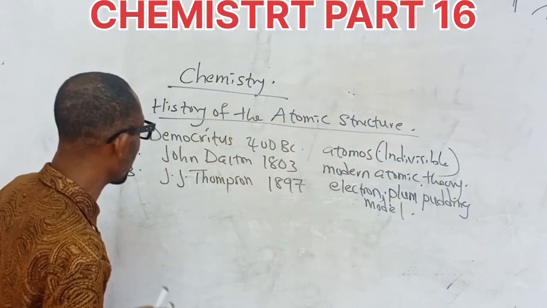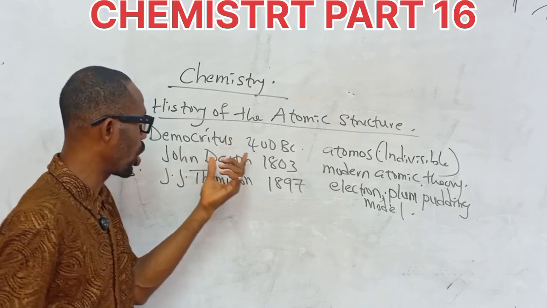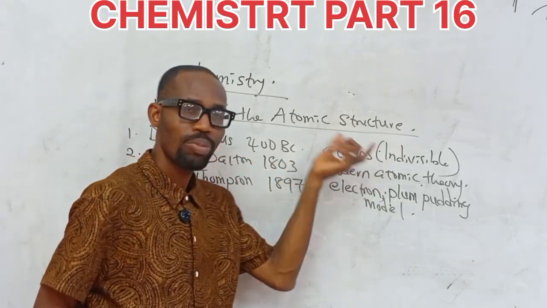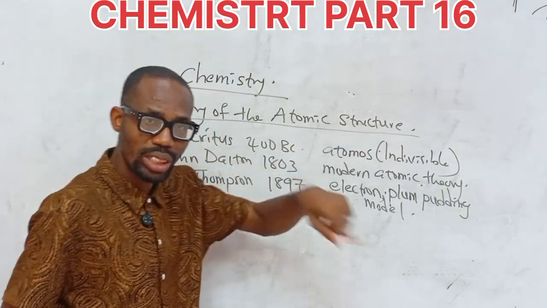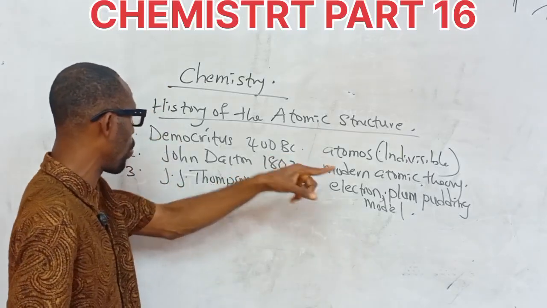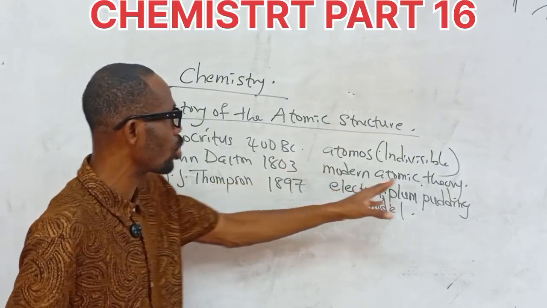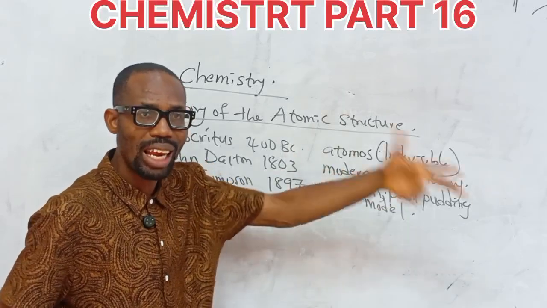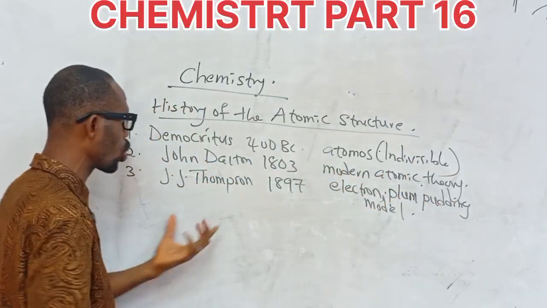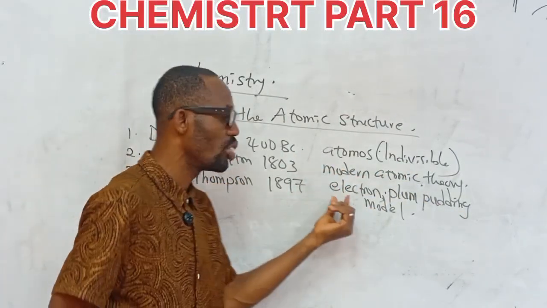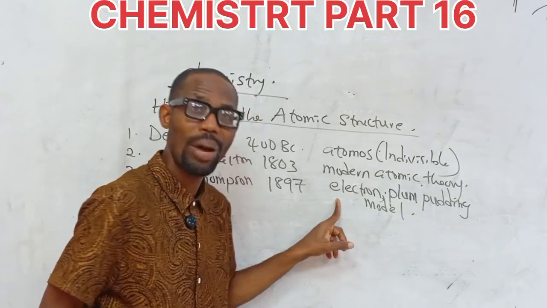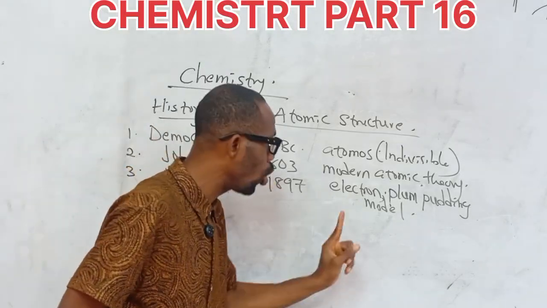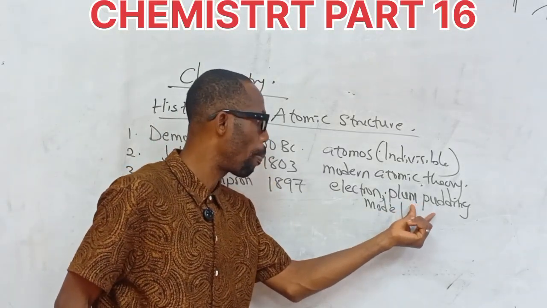We're looking at this history of the atomic structure. So we said Democritus talked about the indivisibility of an atom found in matter. Matter is made up of indivisible particles. John Dalton said in the modern atomic theory that matter is made up of atoms, and atoms of an element are alike or identical. J.J. Thomson, in 1897, discovered the electron, which is the first subatomic particle, and also described the plum pudding model.